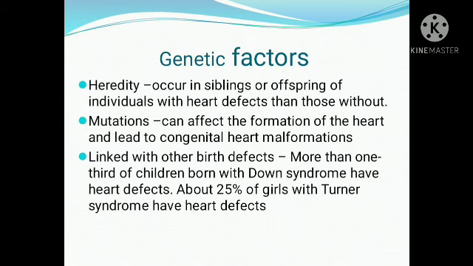So we can see that there are genetic factors because it is found among the siblings and offspring of the affected patients, and also mutation. It can occur even if the parents and ancestors are not affected. If mutation happens, they produce children with cardiac defects, linked with other major defects. Many times it is associated with other chromosomal abnormalities. That is about the first cause, genetic factors.